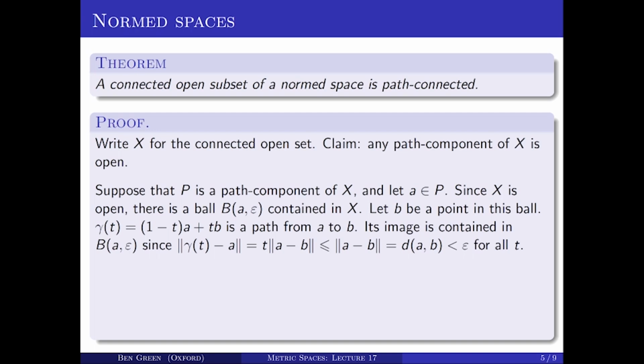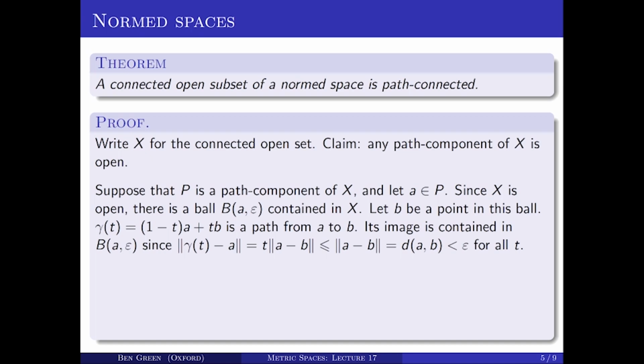Now I claim that its image is contained in this ball of radius epsilon about A. The reason is that if I write down the norm of gamma of t minus A, in other words, the distance from gamma of t to A, well, using simple properties of the norm, that's t times the distance from A to B. And because t lies between 0 and 1, that's at most the distance from A to B, which is less than epsilon. And that's true for any t between 0 and 1.